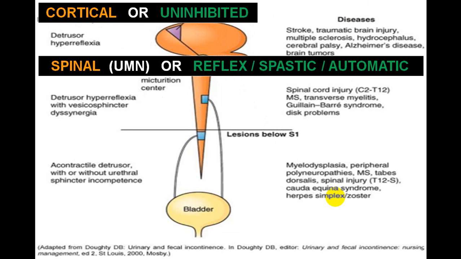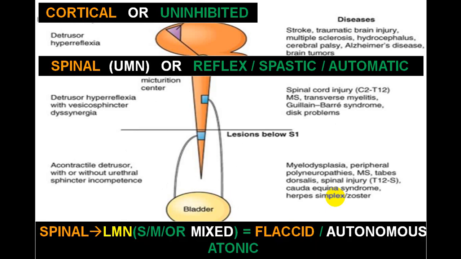It is most commonly caused by spinal cord injury, multiple sclerosis, transverse myelitis, Guillain-Barré syndrome, or maybe a prolapsed intervertebral disc. This is also given the name detrusor muscle hyperreflexia with vesicosphincter dyssynergia.